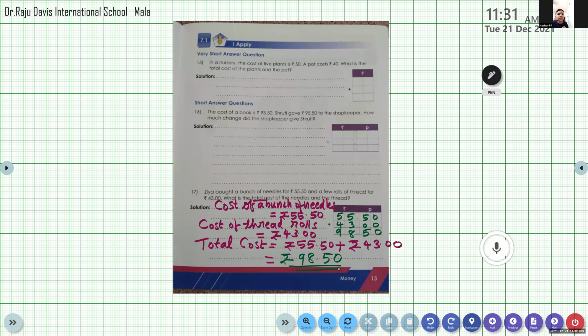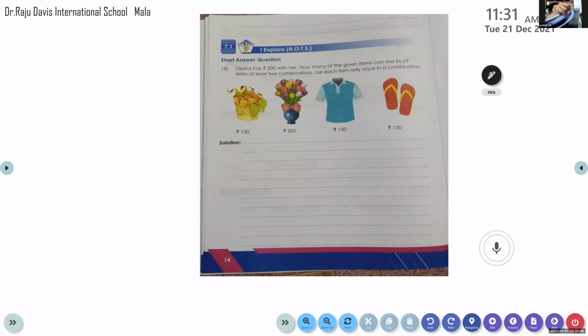Ma'am, Madhav completed. Okay, good boy. Evelyn, let's move to page number 14. Yes, please, ma'am. Page number 14. Parvati, please read. One minute, ma'am.